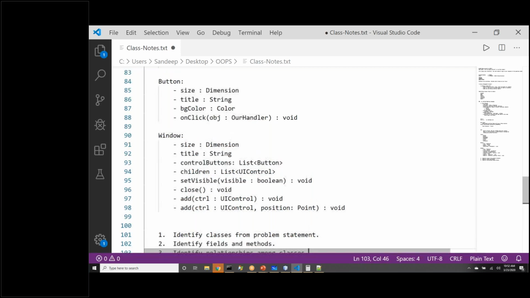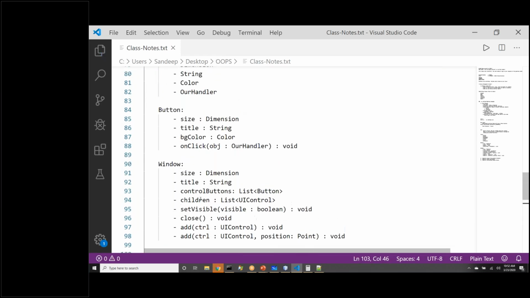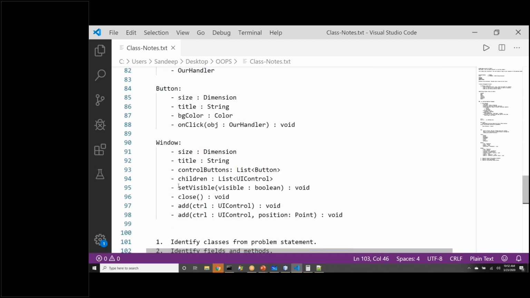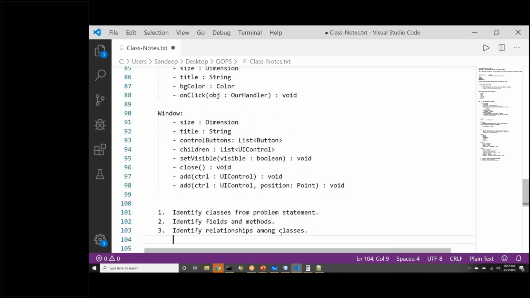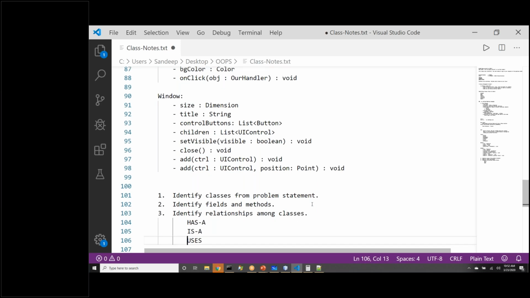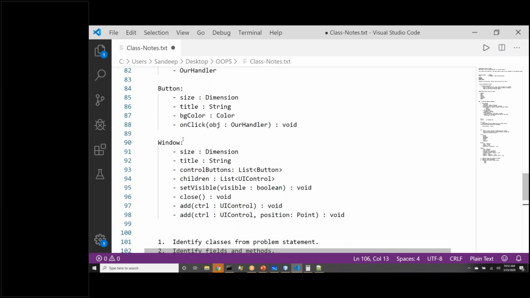If I ask you, is there any relationship between a button and a window class? If yes, what is the relationship between these two classes? Formally, we have three kinds of relationships: has a, is a, and uses. The object-oriented world has these three relationships among classes. What is the relationship of button with window?